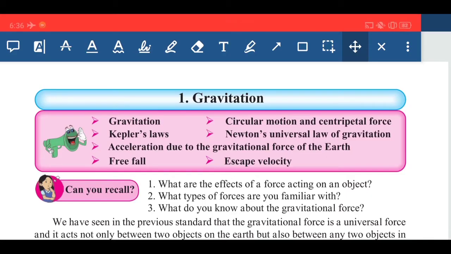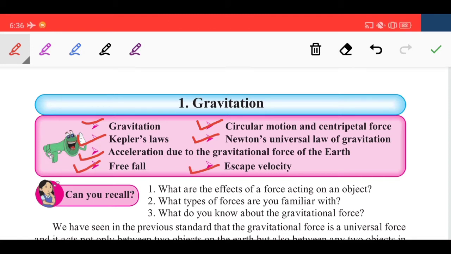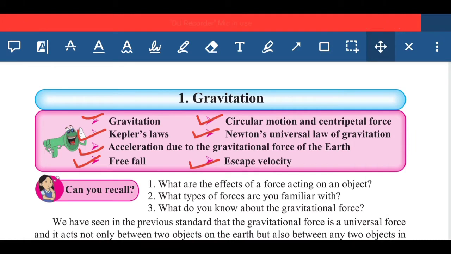Hello students, so today we are going to discuss our first lesson of science paper 1, that is gravitation. In this lesson we are going to discuss gravitation, circular motion and centripetal force, Kepler's law, Newton's universal law of gravitation, acceleration due to gravitational force of the earth, free fall and escape velocity. So these are some concepts which we have to discuss in this lesson. So let's start with this lesson.